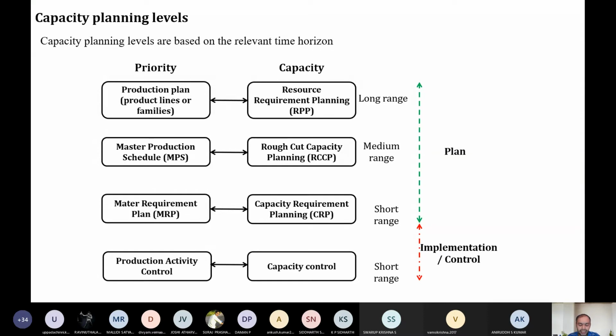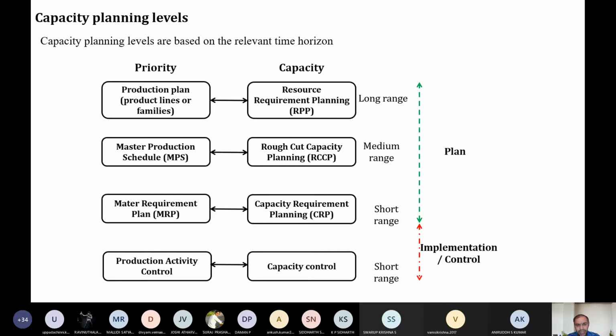Three inputs: the item master file, the inventory data file, and the product structure. With this, we know what actually is required to manufacture the particular product. Then we'll get the MRP. Then we will be releasing the plan, when to release the order and when to receive the order, the scheduled receipt and the planned order release, you will know by this time.